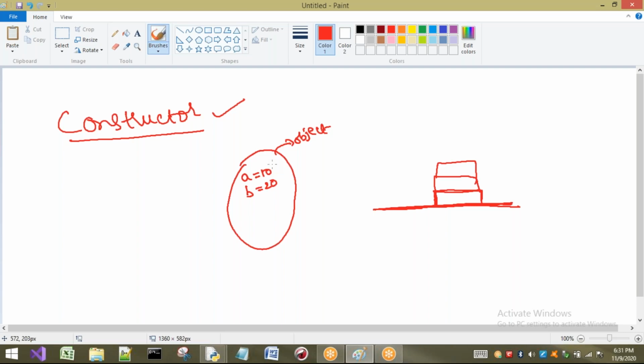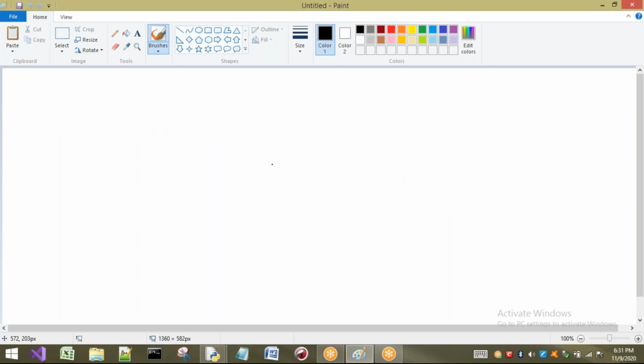Right, now I will tell you how this constructor should be written. Before coming to the constructor concept, we have already seen methods and functions. In the same way, the constructor looks the same as a method. How does it look? def __init__.